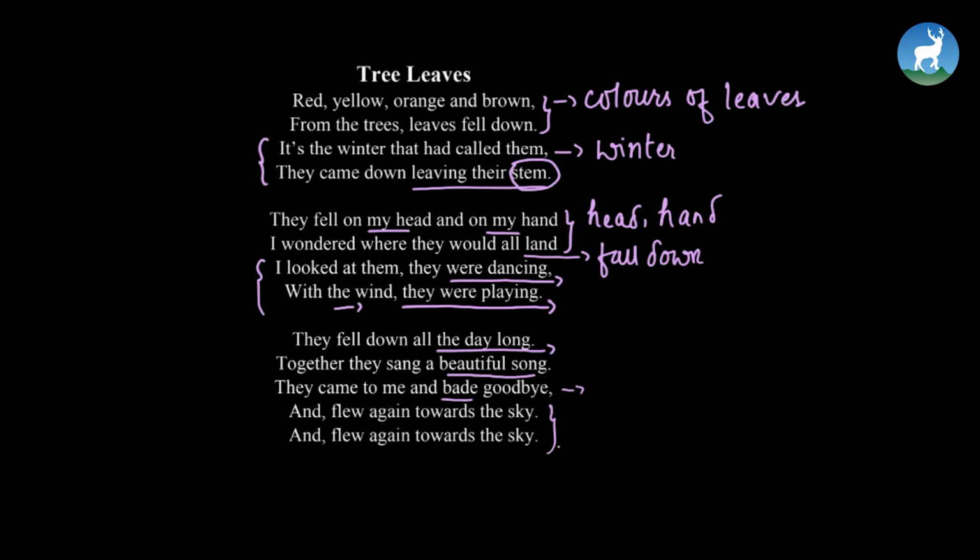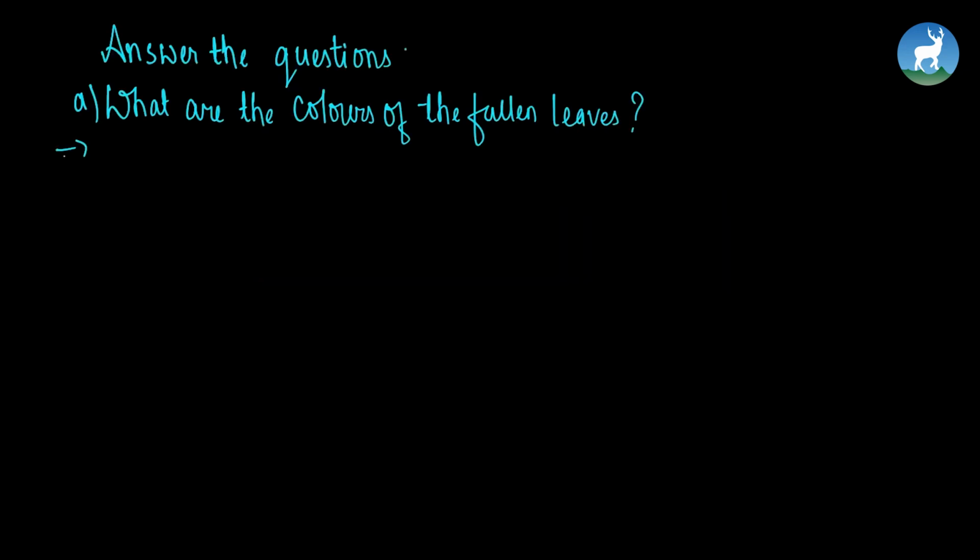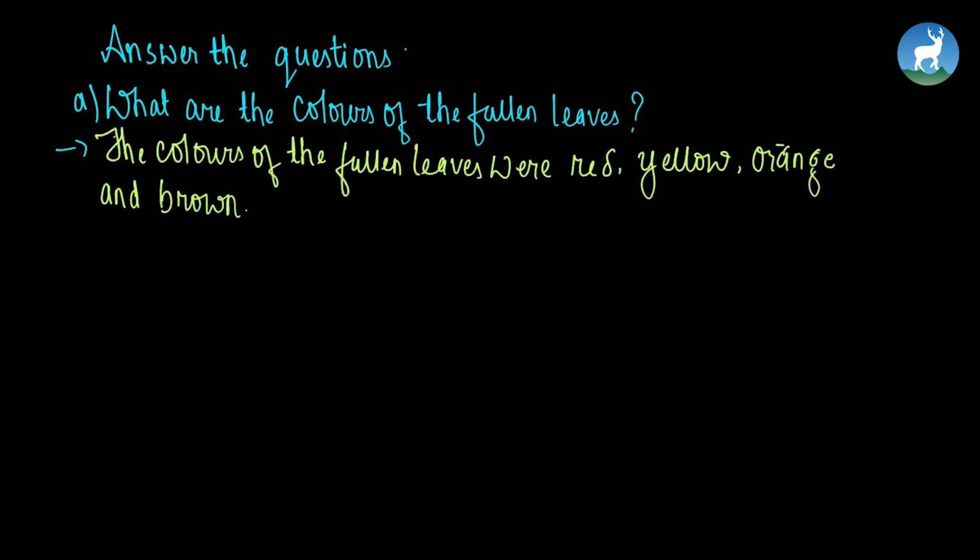Okay? Now let's try doing some exercises related to it. Here we are about to answer some questions related to the poem. Let's do it together. What are the colors of the fallen leaves? So kids, do you remember the color of the leaves that fell down from the trees? Yes, we came to know that there were different colors. Let's write it down in a sentence. So the colors of the fallen leaves were red, yellow, orange, and brown.